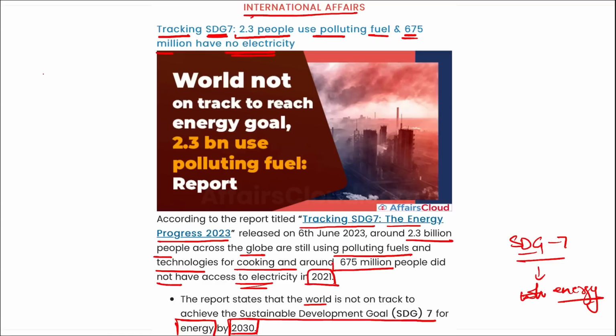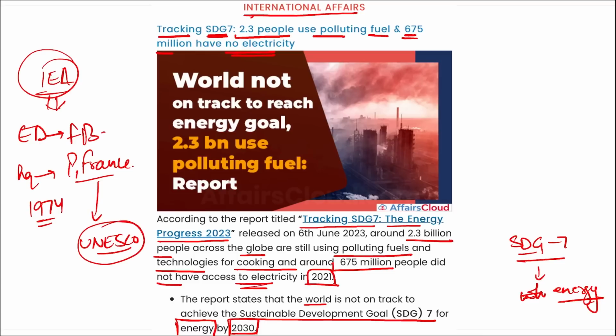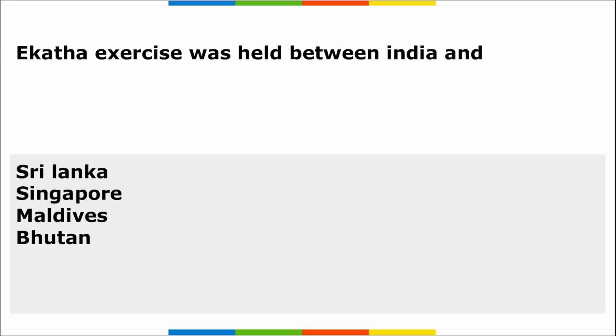Right? Then this data was released by the International Energy Agency. And who is the executive director here? Fatih Birol. The headquarters is in Paris, France. And when was this established? It was in 1974 that this was established. And remember, in Paris, France also, there is a headquarters of UNESCO. Right? Next is Ekatha.